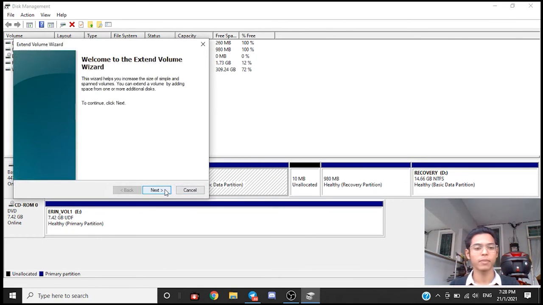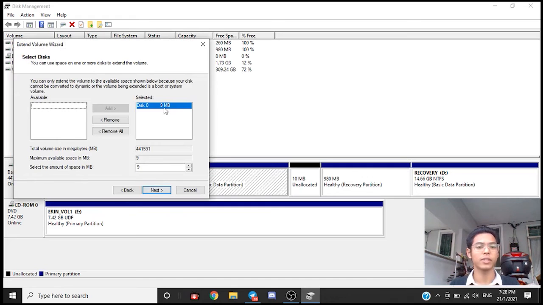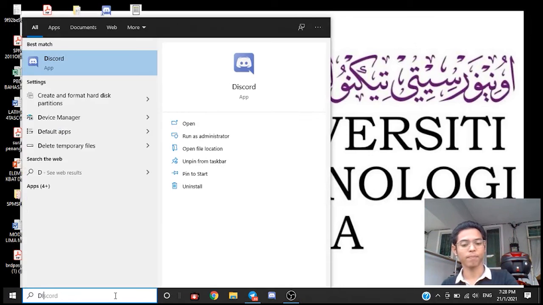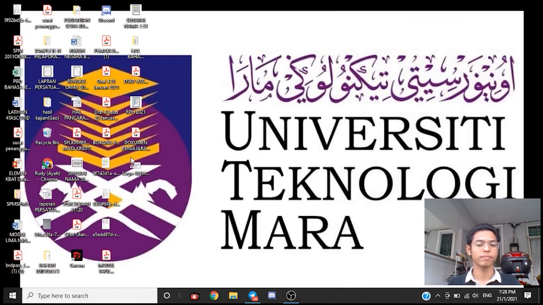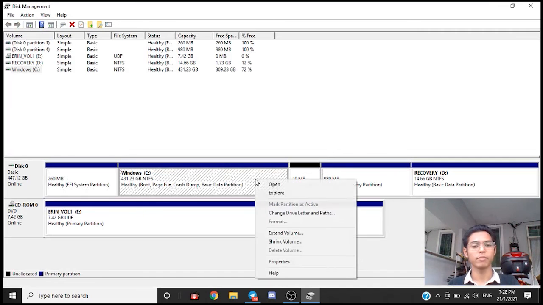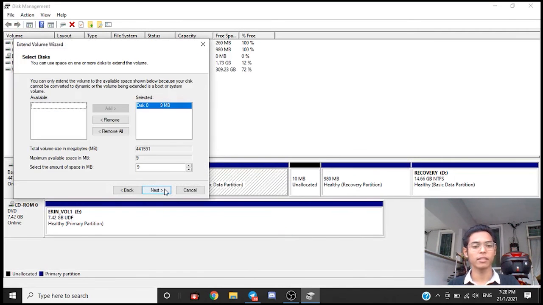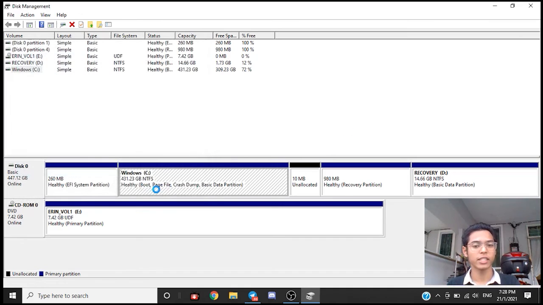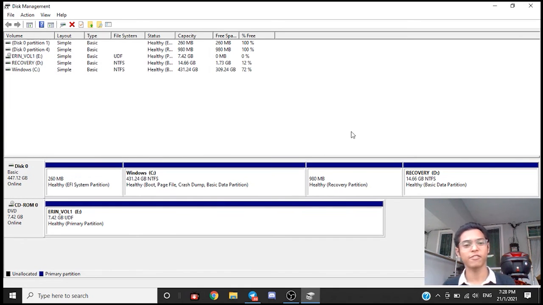Extend volume. Next. Yes, we can actually. Oh, sorry about that. Just open it back. So click this one, right click, extend volume. Next, click the one we have created. So next, finish, and voila, it has vanished.